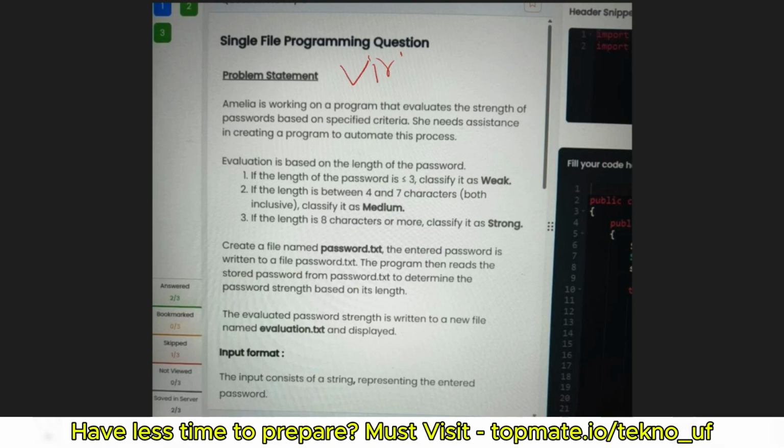If you are preparing for Virtusa on campus, Virtusa Neural Hackathon, Virtusa Junior Data Scientist role, then this video is going to be very much helpful for you because here we are going to discuss the latest questions which have been asked for Virtusa only. So you can get similar types of questions. So just wait and watch this video till the end.